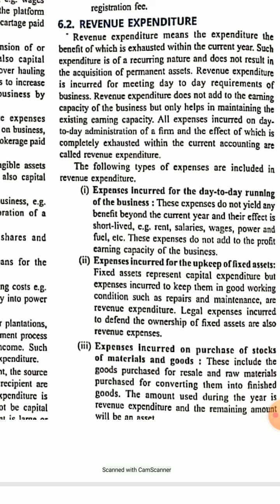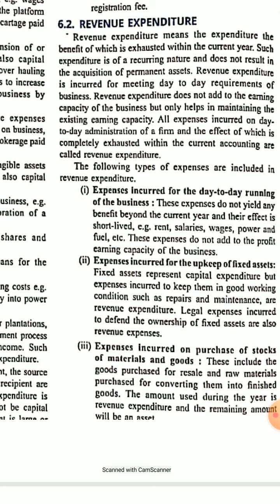What is revenue expenditure? Those expenditures whose benefits are available for a period less than 1 year, or the benefits of those expenditures are exhausted within the current year, are called revenue expenditure. These kinds of expenditure are of recurring nature and are needed for meeting the day-to-day operations or expenses of the business, whereas they do not result in acquiring any permanent asset which may be used for a long period of time. So these expenses are called revenue expenditure.